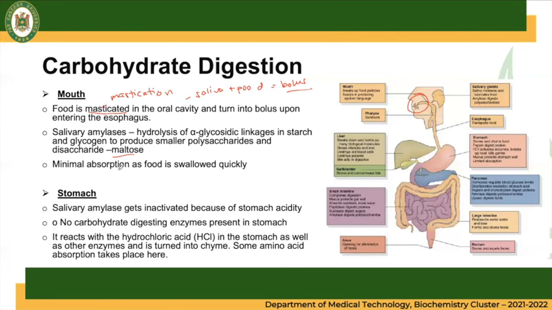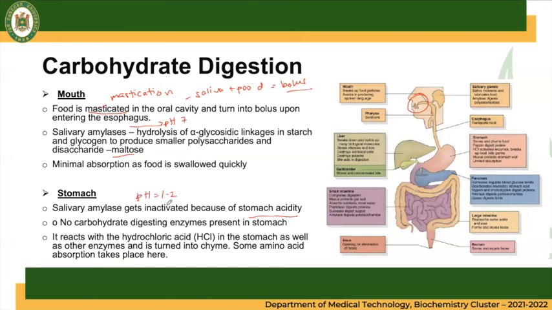Then after the mouth and esophagus, it goes down to our stomach. Salivary amylase gets inactivated because of the stomach's acidity. Salivary amylase is only active in the mouth because it has an optimum pH of around 7, while our stomach's pH is around 1 to 2.